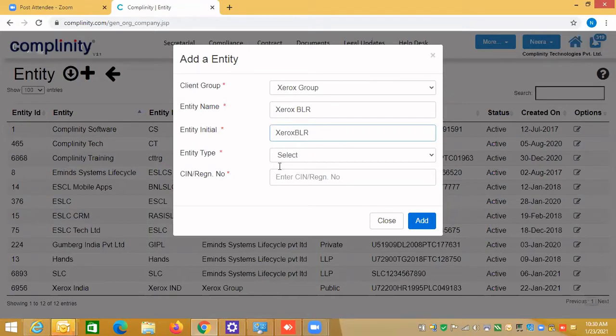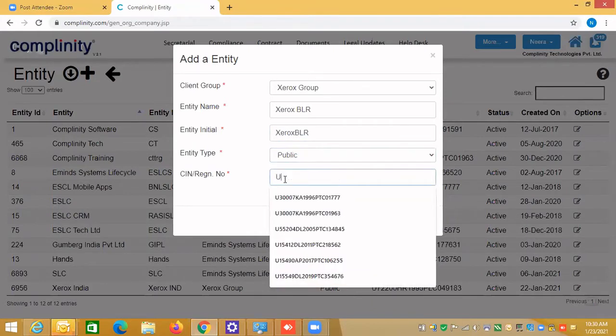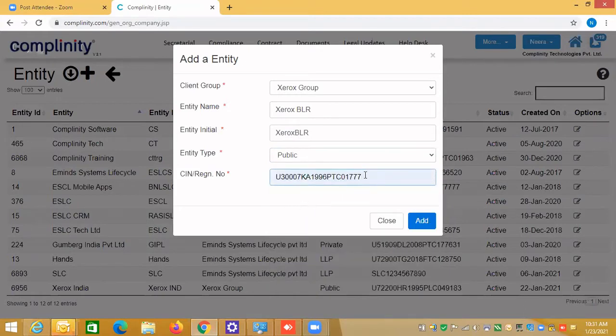And entity type, I'm saying, is public, and then I'm entering the SIN number. And the second important thing to know: wherever you see the red asterisk means mandatory information. So when I'm adding an entity, all this information is mandatory. So let's add one entity.